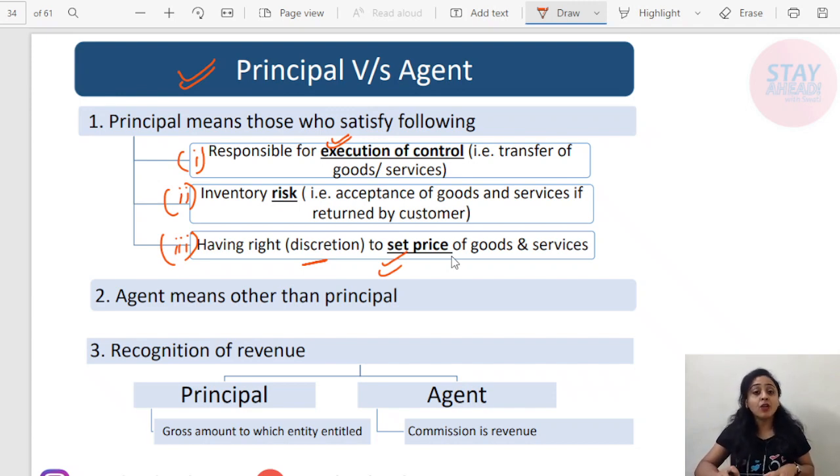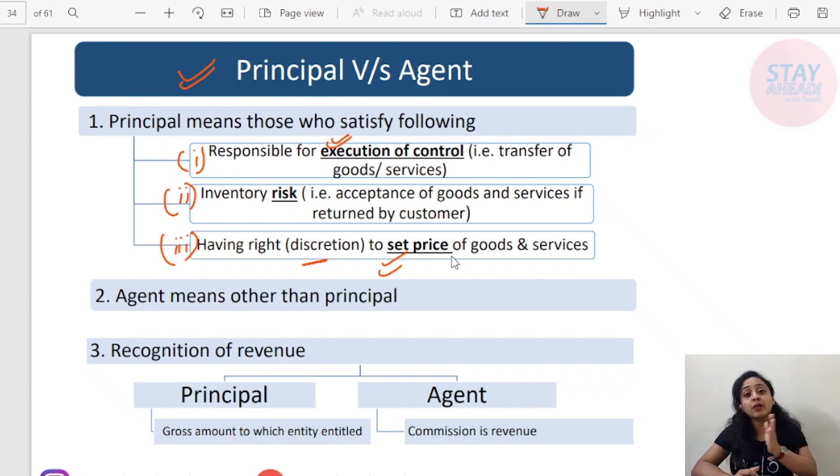Now for principal purpose, if you have identified that a particular entity is principal, then what you need to do? You need to recognize the gross amount as the revenue. For example, a sale has been conducted of 2 lakh rupees. Then the whole 2 lakh rupees sale will be assumed as sale or revenue of that particular principal.